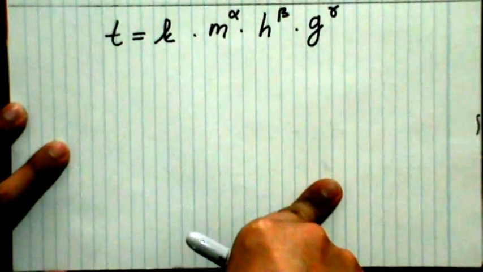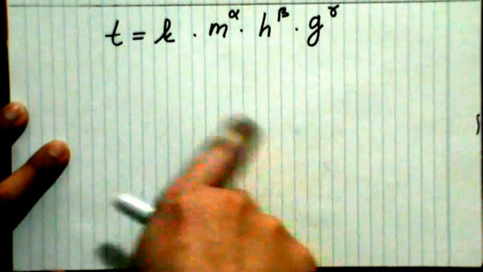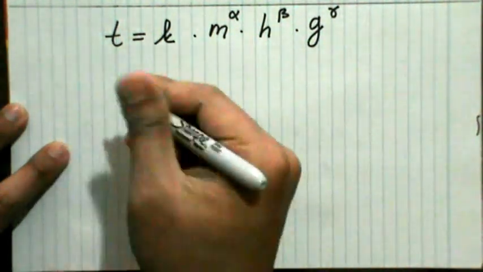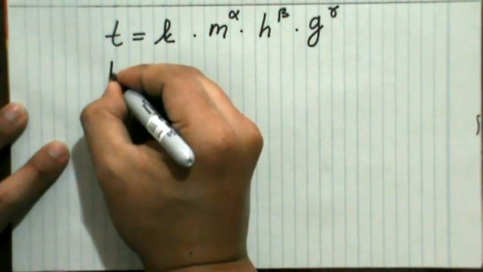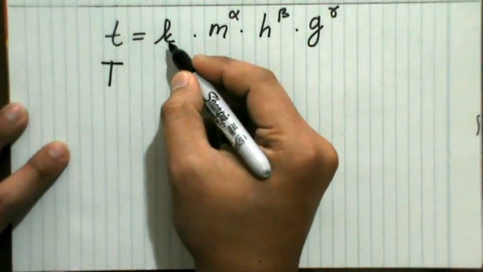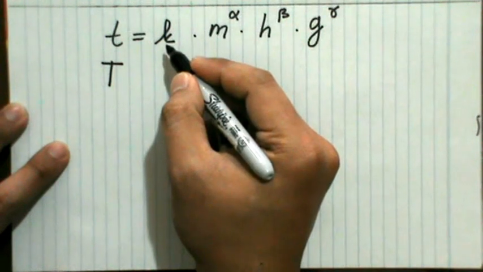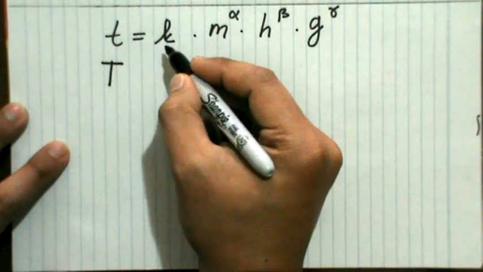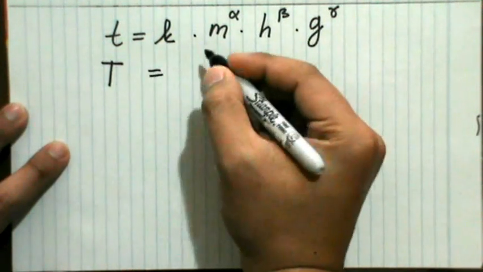Now we will see the dimension of these quantities. First, here we have time, and it's obvious that the dimension is T. Since k is a dimensionless constant, we don't need to worry about its dimension.